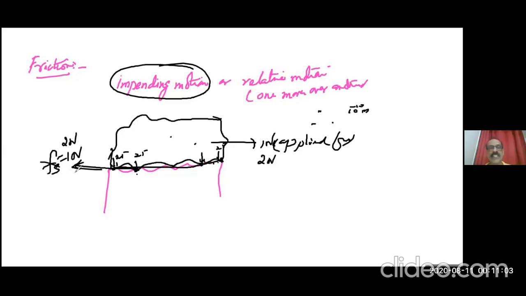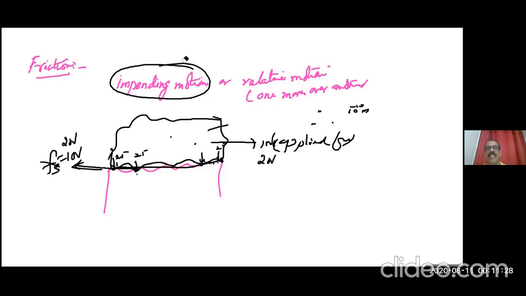So we can say static friction is self-adjusting, and it happens when the object is under impending motion. If no force is acting, there is no friction, 0. So remember, only when we exert a force will friction develop, opposing it. That is because of this intermolecular force.